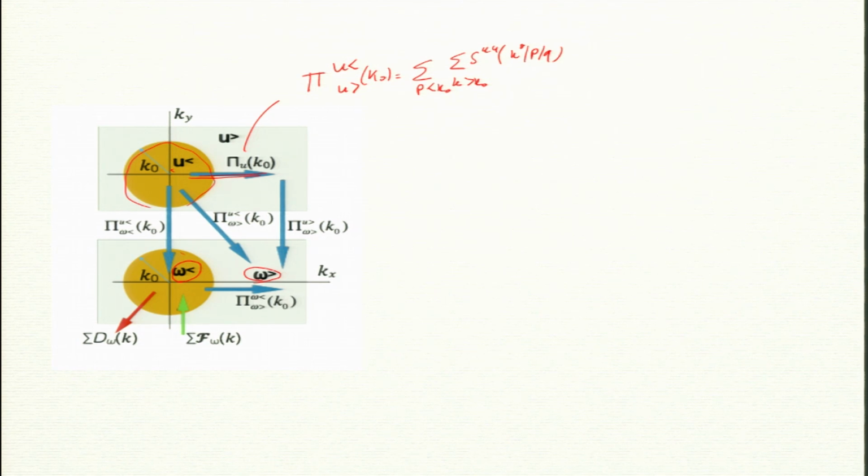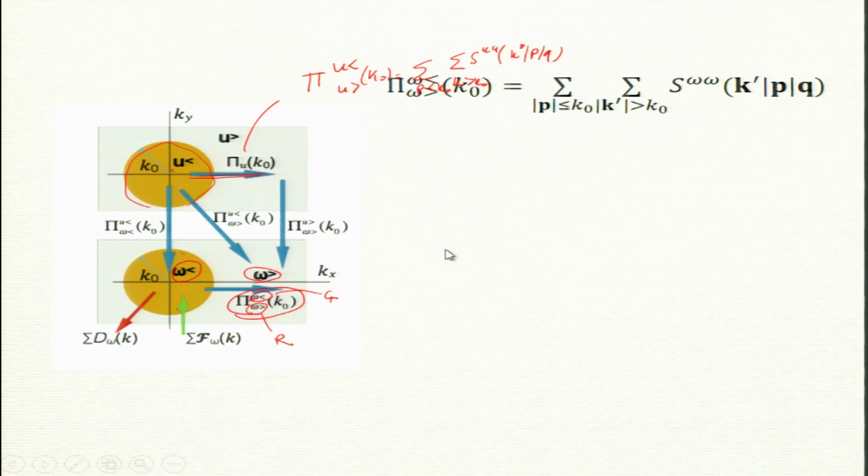So, let us look at the simple one first, this one. What is this? Omega less to omega greater. Who is the receiver and who is the giver? Omega greater is the receiver. So, omega less is the giver. Giver modes must be within the sphere and receiver modes must be outside the sphere. So, I just define it here.